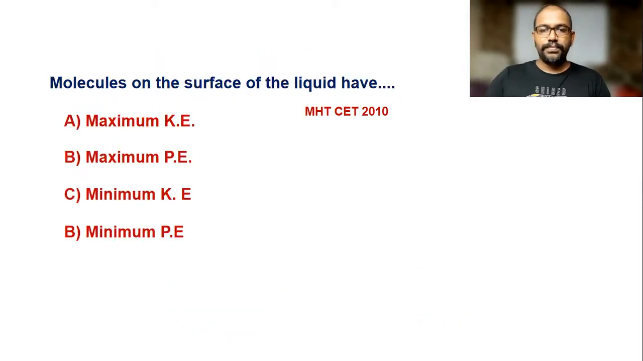Now next question. Molecules on the surface of the liquid have, the options are maximum kinetic energy, maximum potential energy, minimum kinetic energy, minimum potential energy. Here the maximum potential energy is the right option. You remember one thing here: when the molecule is on the surface of liquid, then it has a maximum surface energy, and it is also called potential energy. So maximum potential energy is the correct option for this question.